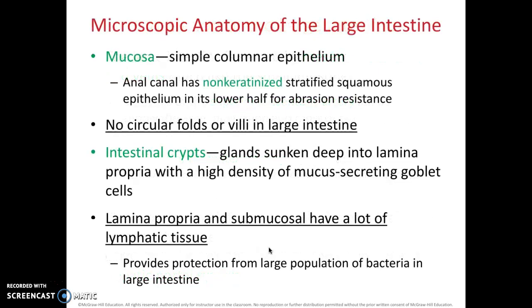So the mucosa of the large intestine, what's notable is the anal canal has non-keratinized epithelium for abrasion resistance. There are also no circular folds or villi in the large intestine, but they do have intestinal crypts. Additionally, there's a lot of lymphatic tissue within the large intestine. And this is to help with the protection from the large population of bacteria within the large intestine. We talked about gut microbiota, and this plays a huge role in our health and digestion.